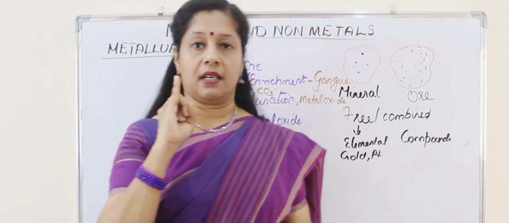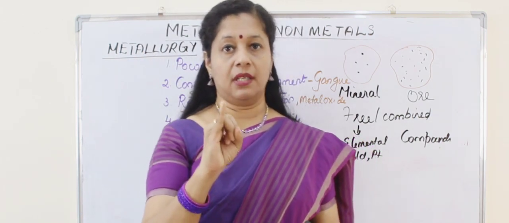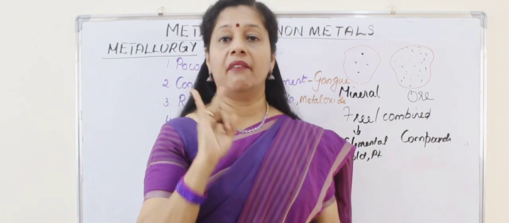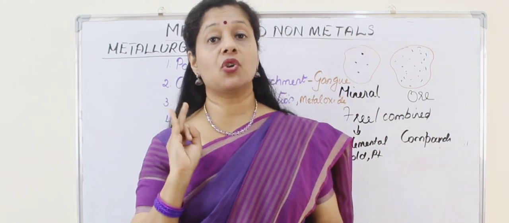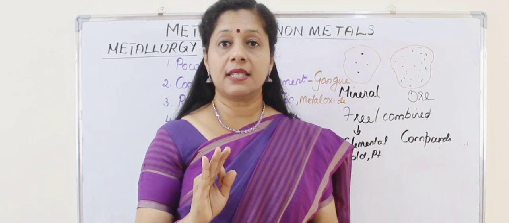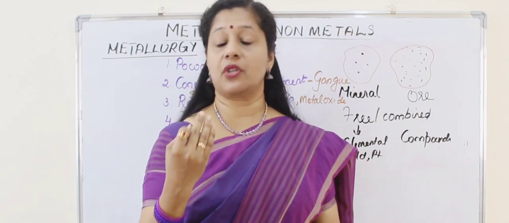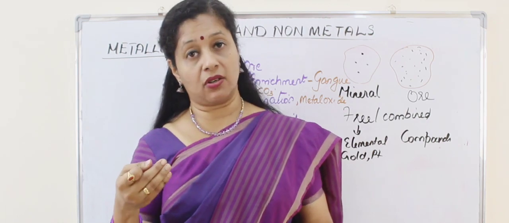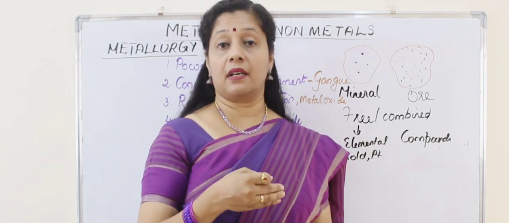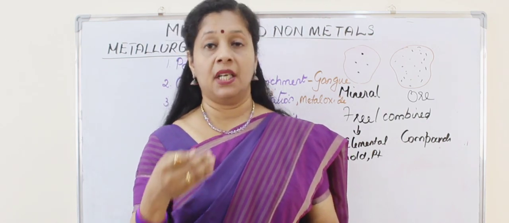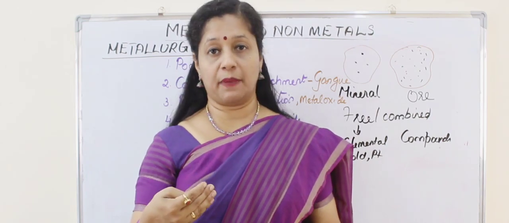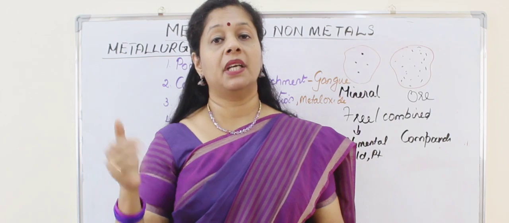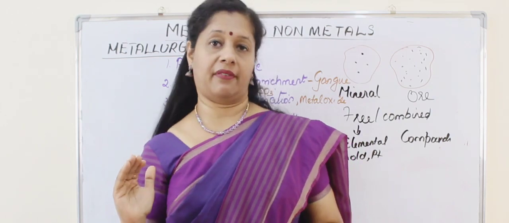First step, crushing of the ore into powder. Then we do enrichment or concentration of the ore, where we remove all the impurities called gangue. Third step is the conversion of the sulfide or carbonate ores into metal oxides by roasting and calcination. Then reduction of the metal oxide to metal. Then purification or refining of the metal into the pure form, that is by electrolytic refining.